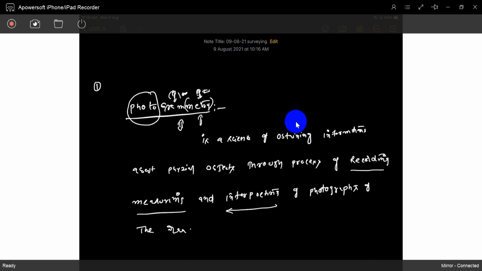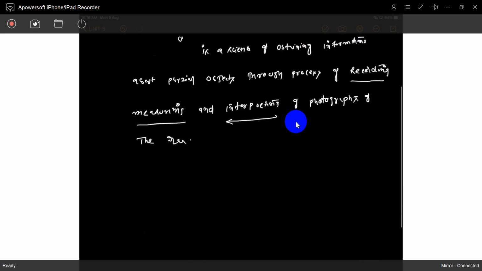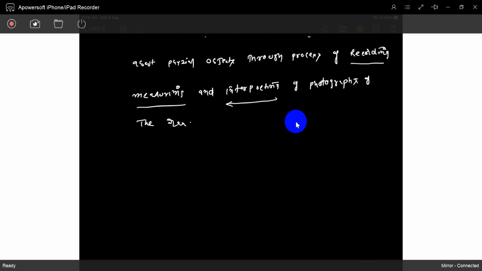So what does that mean? Just take photos of that area. Based on those photos, that is the recording procedure.